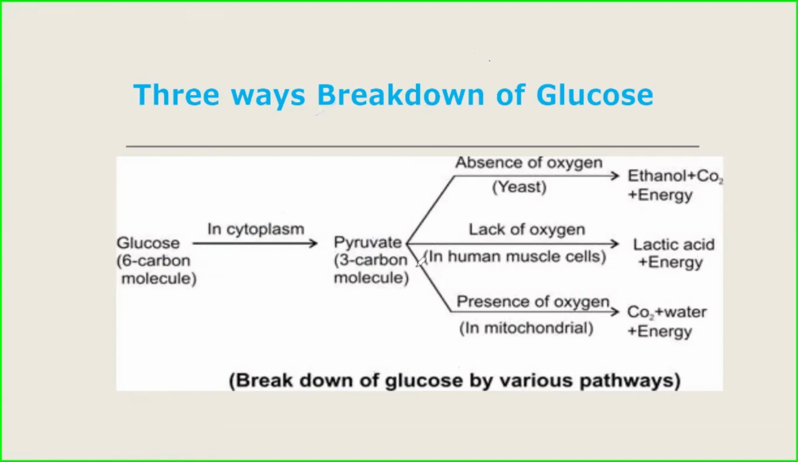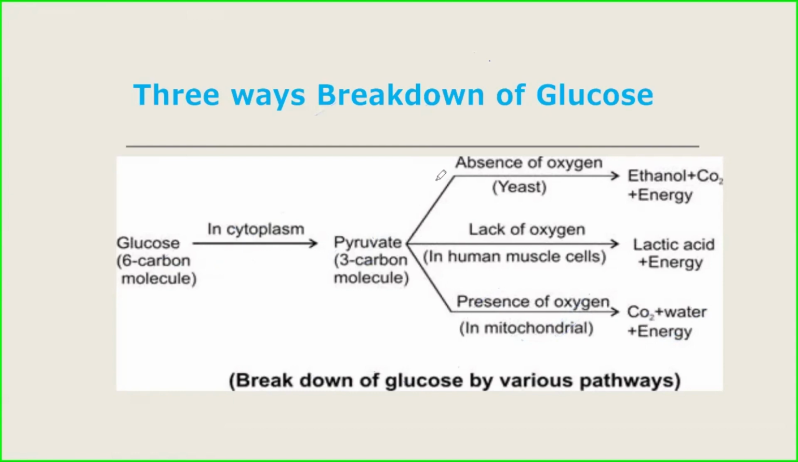And further, in aerobic organisms, which respire in the presence of oxygen, pyruvate breaks down into carbon dioxide, water, and energy is released. During this process, about 38 ATP molecules of energy are produced during aerobic respiration. Aerobic respiration takes place in the mitochondria.